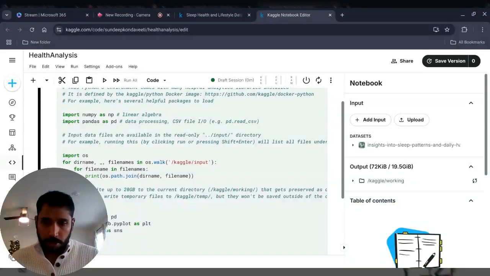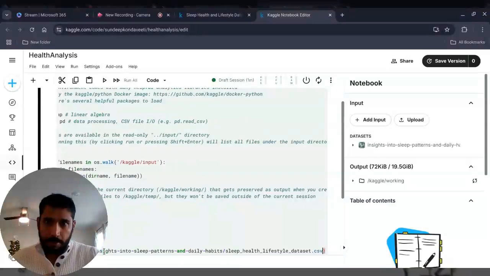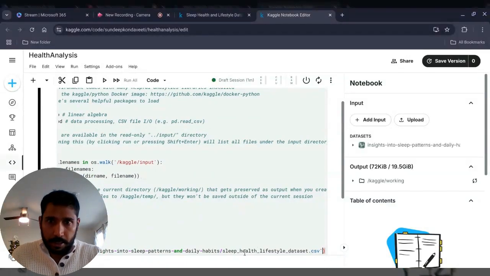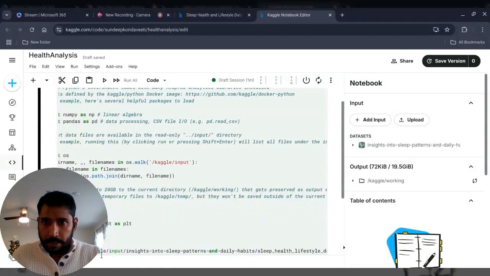I'm going to do a simple pd.read. As we are reading from the CSV file, I'm going to define this dataset data frame as df and copy the file path there. Be cognizant of some syntax. It needs to be enclosed.